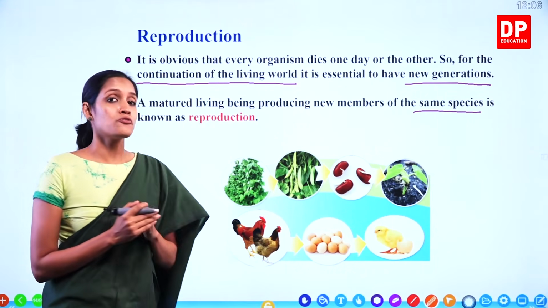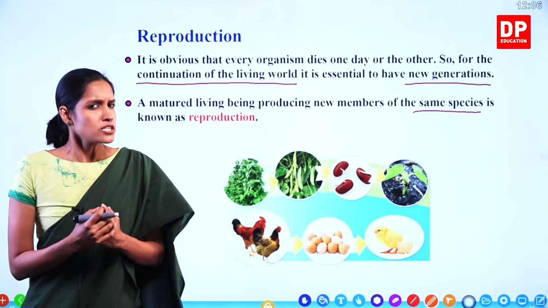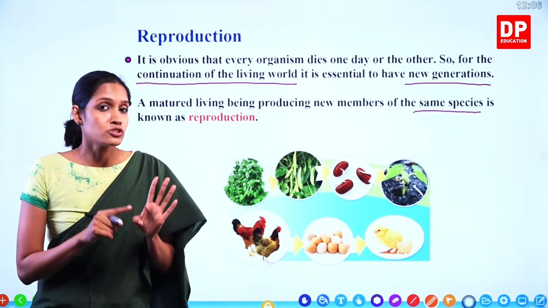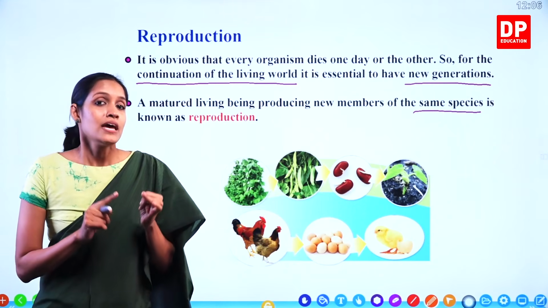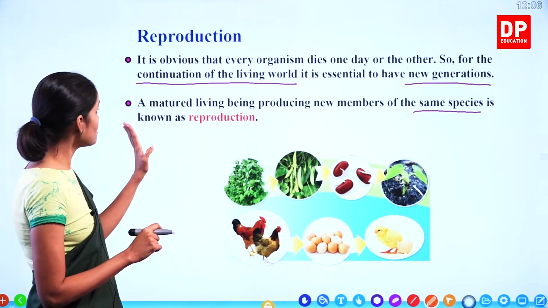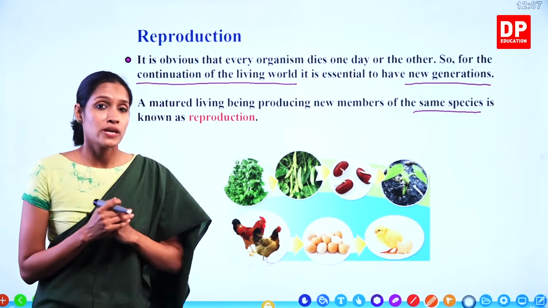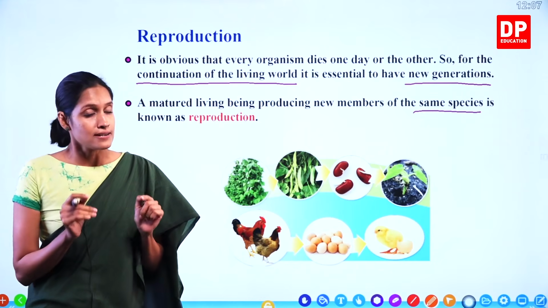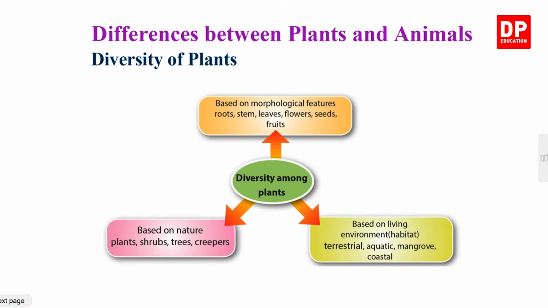So we discussed 5 different characteristics of living beings. What are those 5 characteristics, children? I hope you remember. We learned about growth, nutrition, movement, respiration, and here we discussed reproduction. So you all have to study this really well, memorize things and do the activities, and you will understand this very well. Right. Now we know what the characteristics of living beings are.